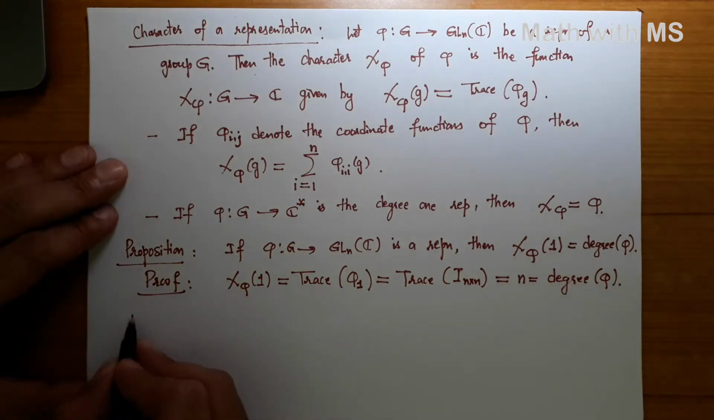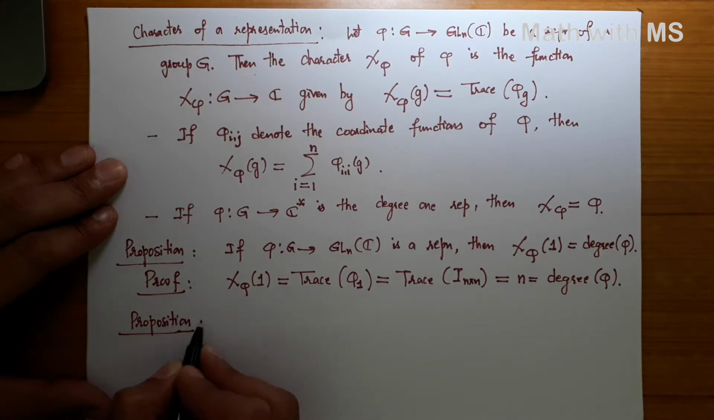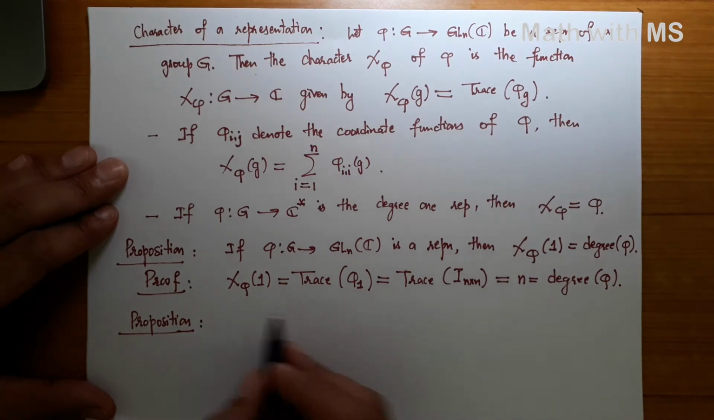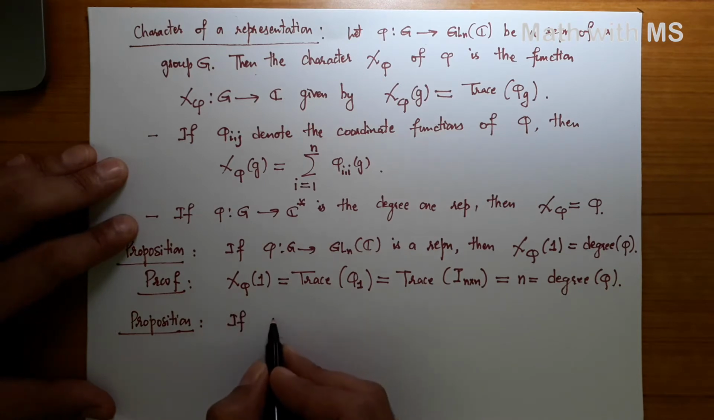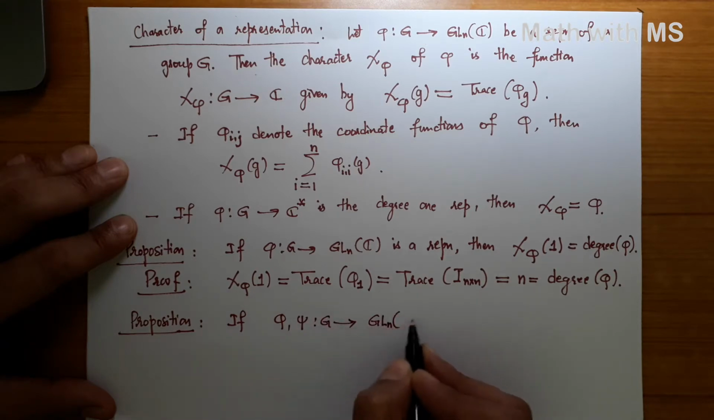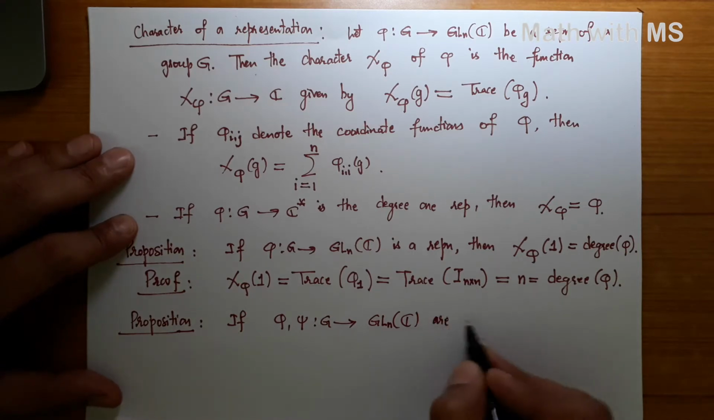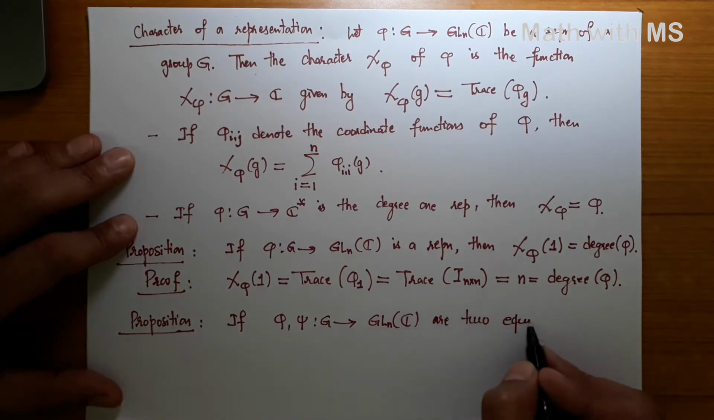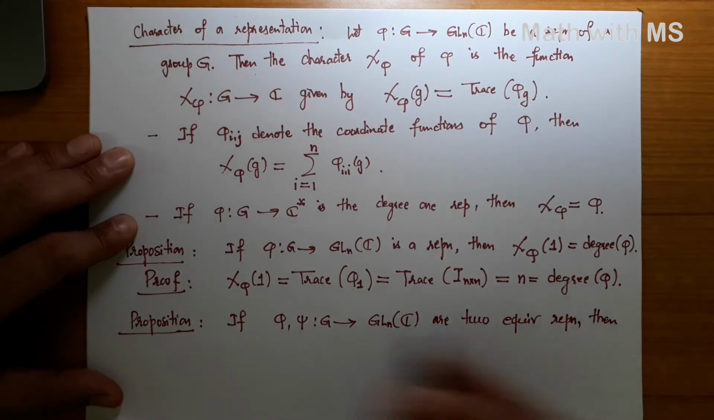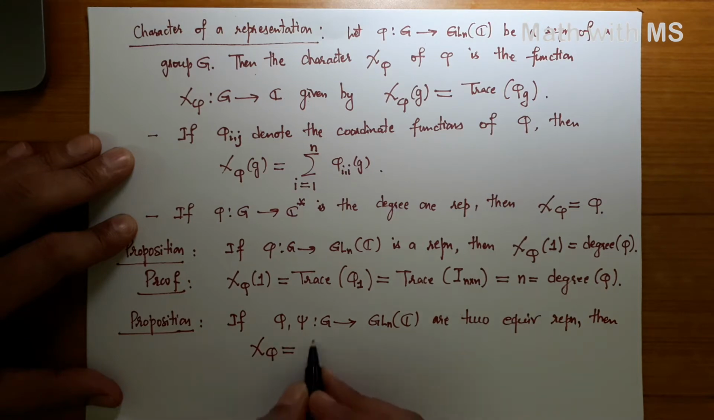Right. Another interesting observation that is very important actually is the following proposition. Characters of equivalent representations are the same. So if phi and psi from G to GL_n(C) are two equivalent representations, then the characters are the same. Then chi phi is the same as chi psi.